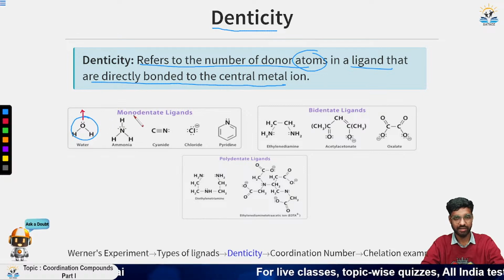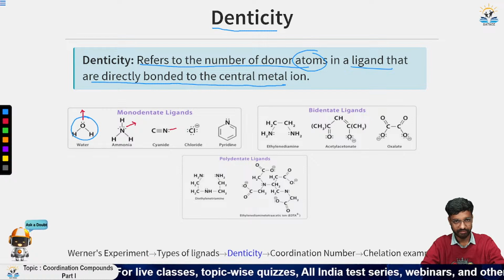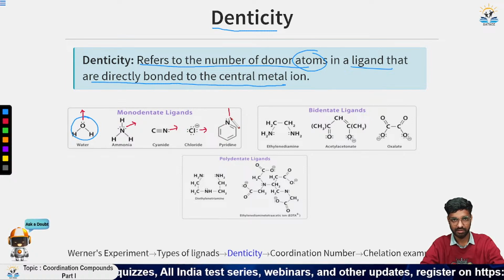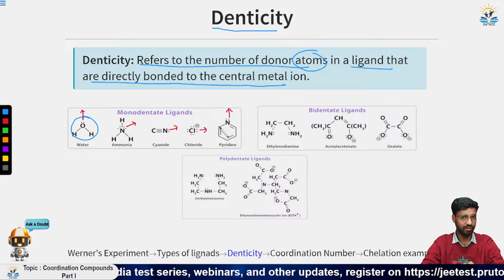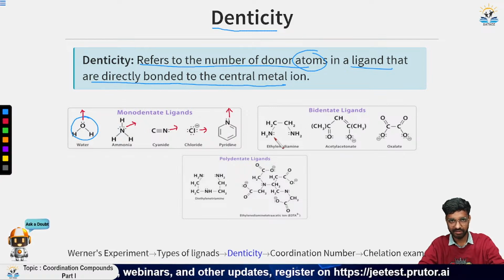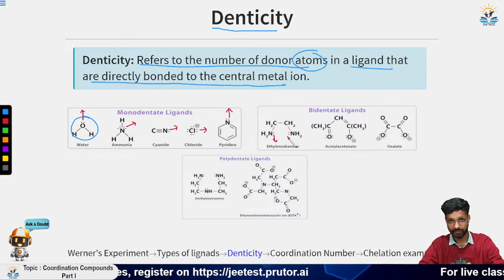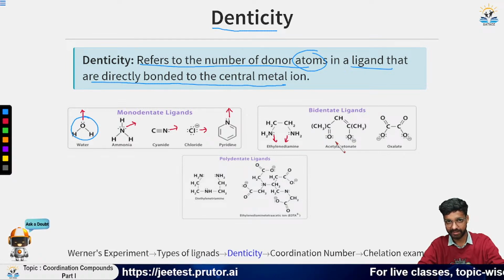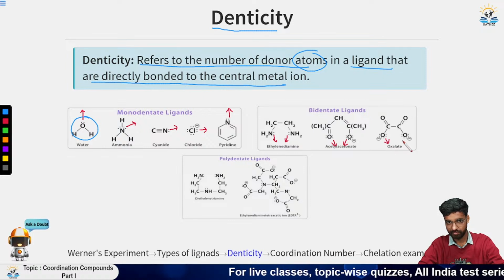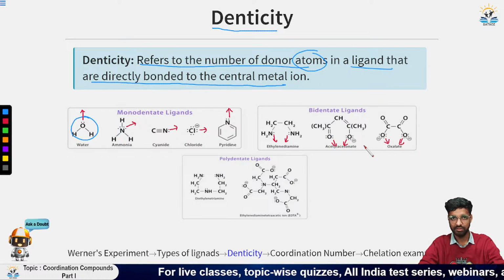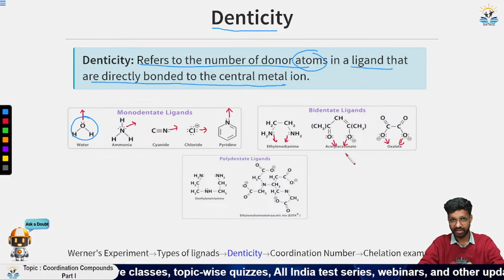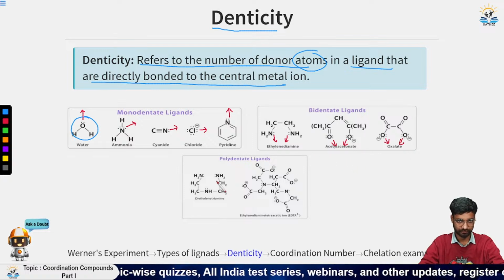That is why it is called monodentate. Similarly, this one has one. Cl minus is alone, so it will always be one. Now if you move to the next, that is bidentate, you can see that two nitrogen atoms are present and both have lone pairs, so they both can donate. So it is called bidentate. Similarly, this is also bidentate, and this is also bidentate. This is C2O4, that is oxalato, and we have acetylacetone.